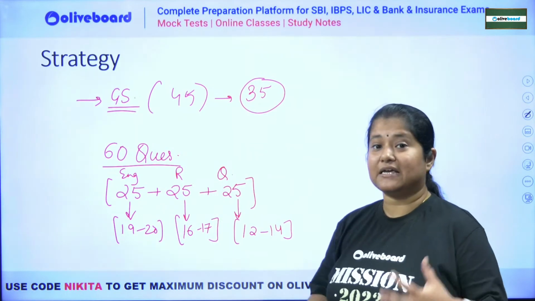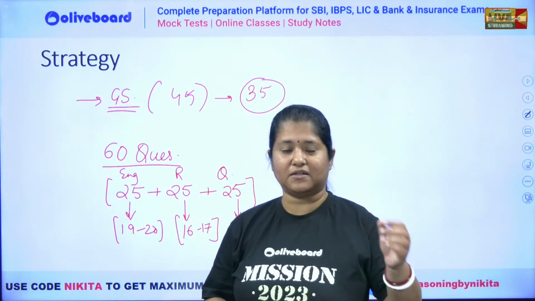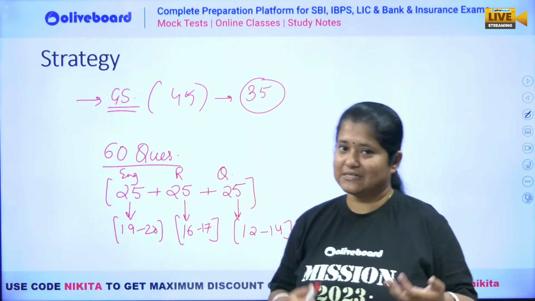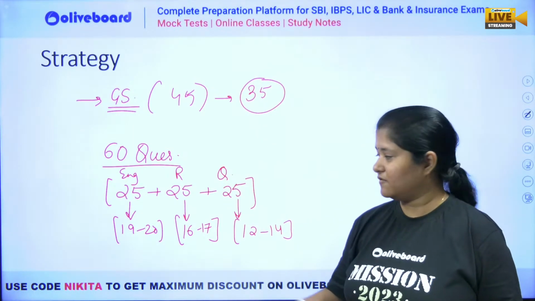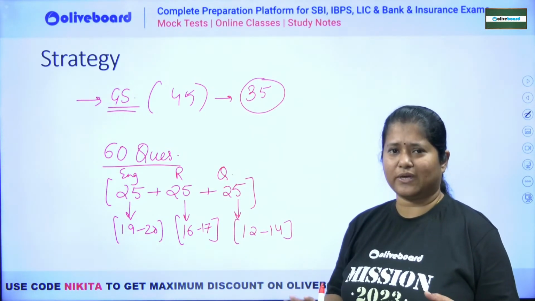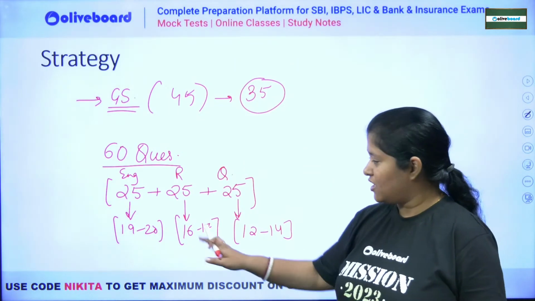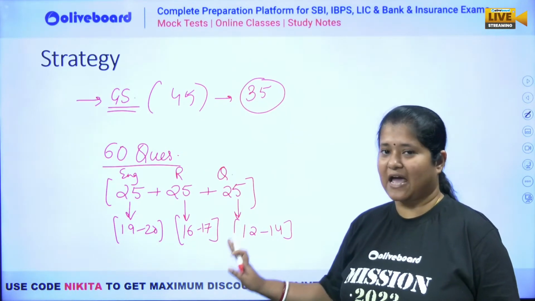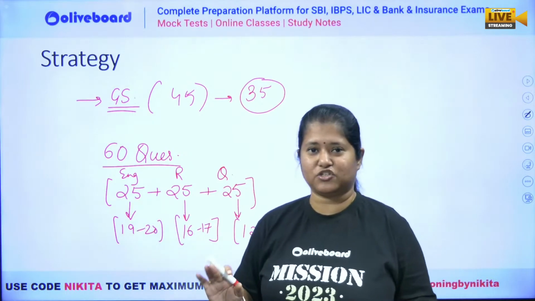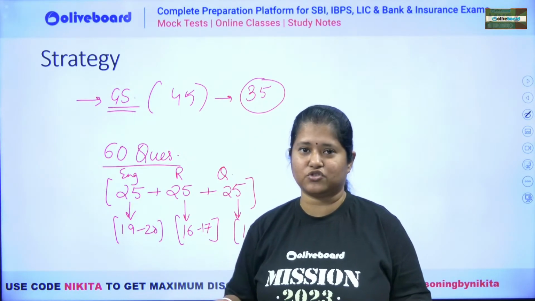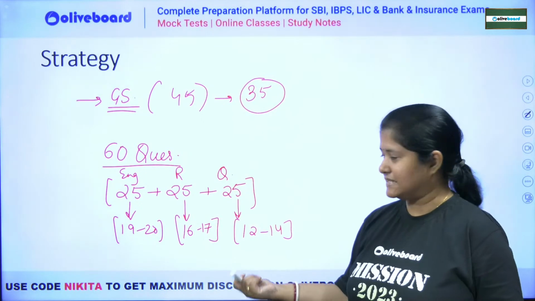Now in reasoning, yes, there will be some puzzles or maybe the data sufficiency or maybe the statement and assumption that may be there which you will not be able to do very very quickly. तो वहां पर थोड़ा टाइम लग सकता है. So again 17, 18 can be scored, right? Apart from the data sufficiency, apart from the critical reasoning portion, other things can be done here easily.